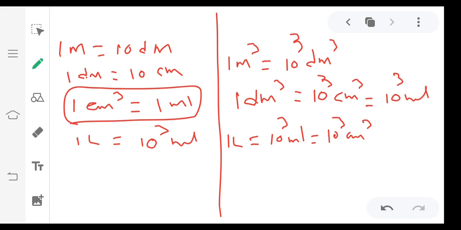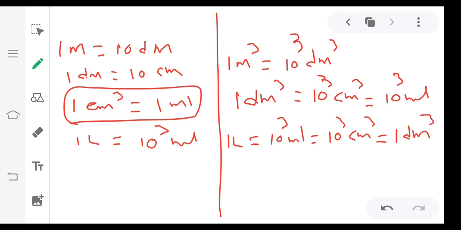10 cube centimeter cube means 1 liter. 10 cube centimeter cube means 1 decimeter cube.